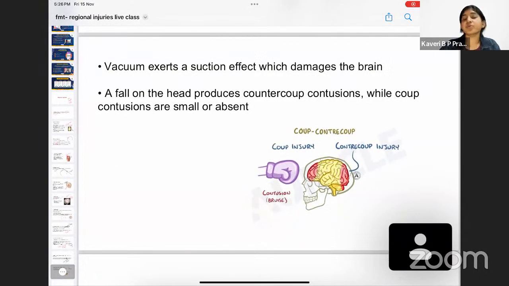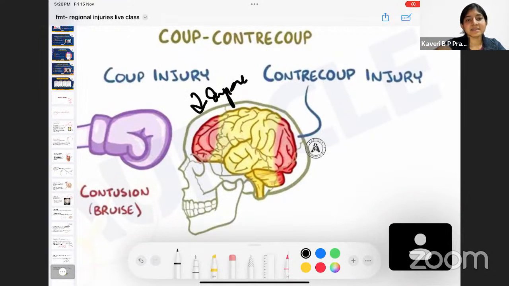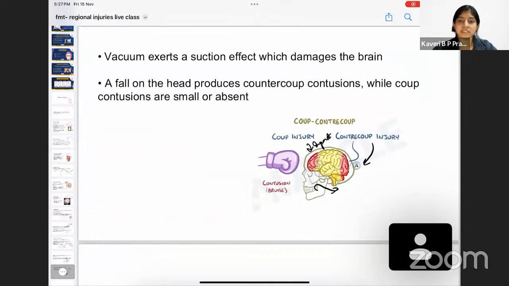So continuing with what happens whenever a vacuum is created. What is the function of any vacuum? Like a vacuum cleaner, it's going to suck in everything, no? So similarly, when a vacuum is created on the opposite side of impact, it is going to suck in the brain and damage the brain. Okay, got it? You can see in the image here, wherever there is a fist blow, this is the place where there is impact, and this is where you're going to get a coup injury. And on the opposite side, either because of deceleration or because of sucking in due to the creation of vacuum, we have a countercoup injury. Try putting this diagram, it will help you get extra marks in your exam.